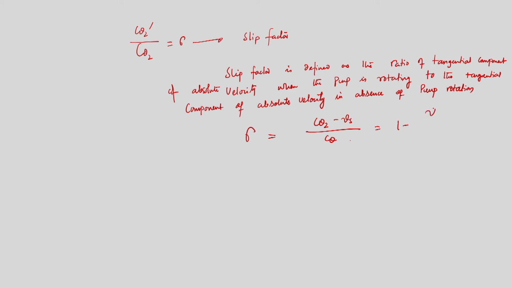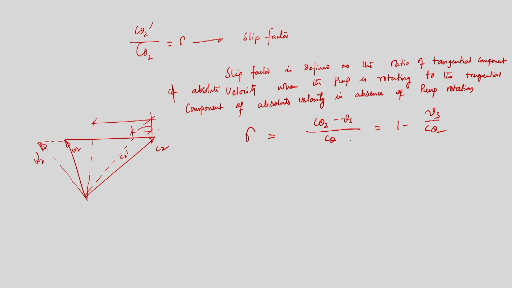or 1 minus Vs by c theta 2, because if I draw the velocity triangles again, this is c theta 2, this is c2 prime, this is W2, this is W2 prime, so this is Vs, this is c theta 2 and this is c theta 2 prime.